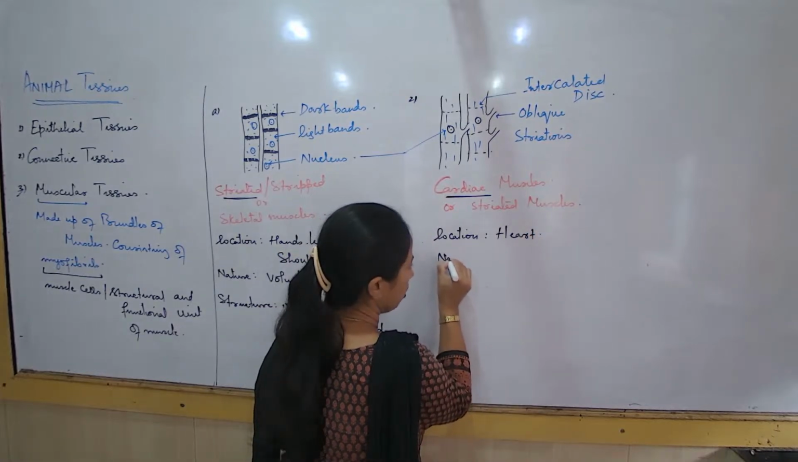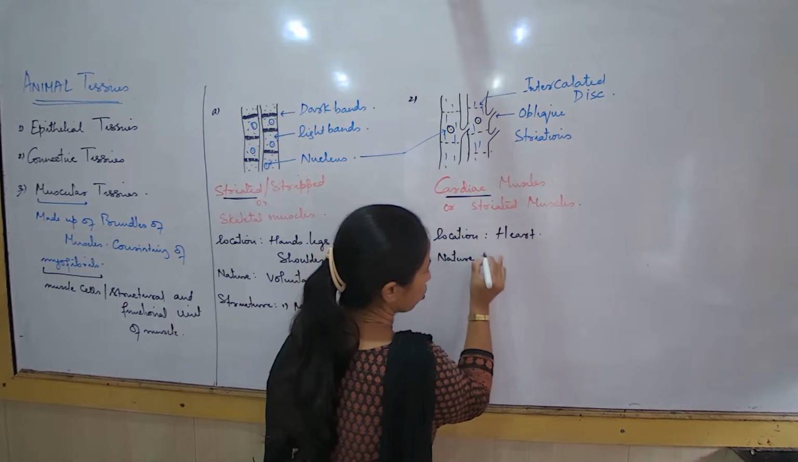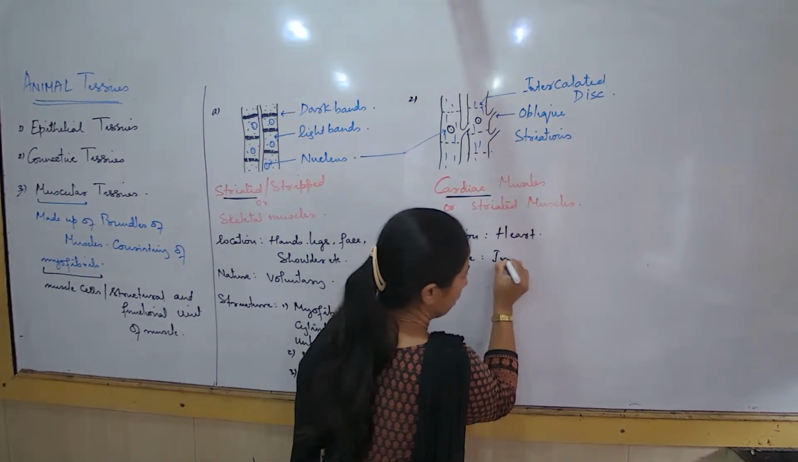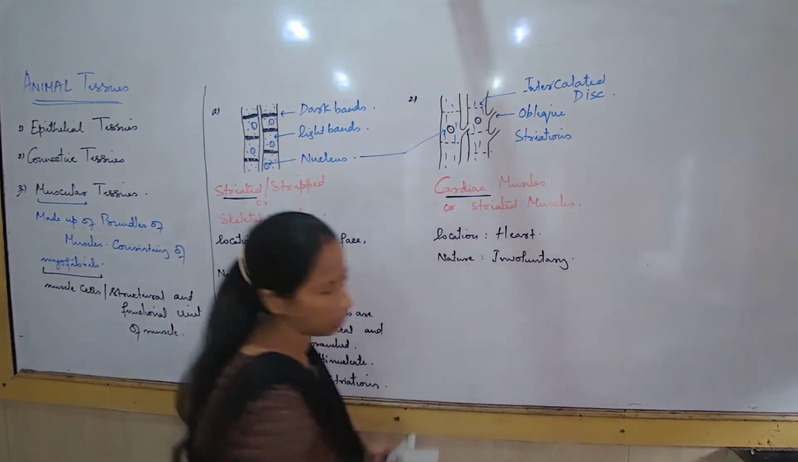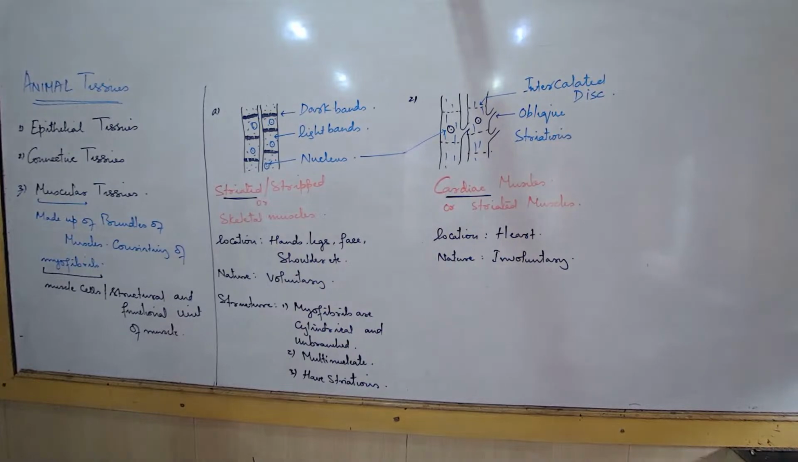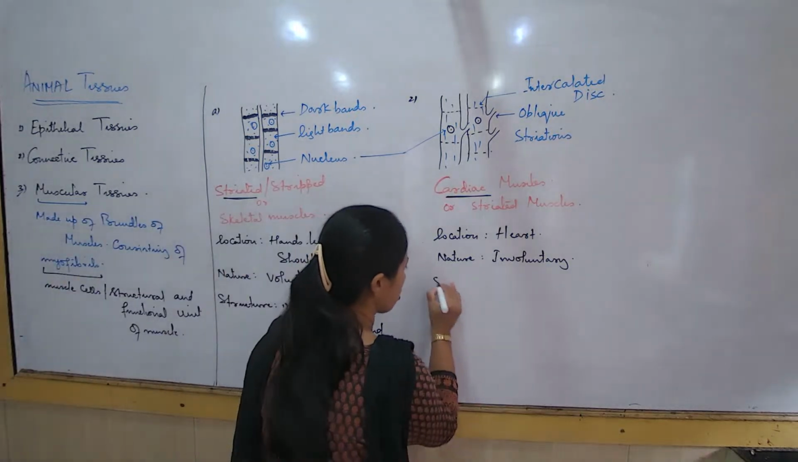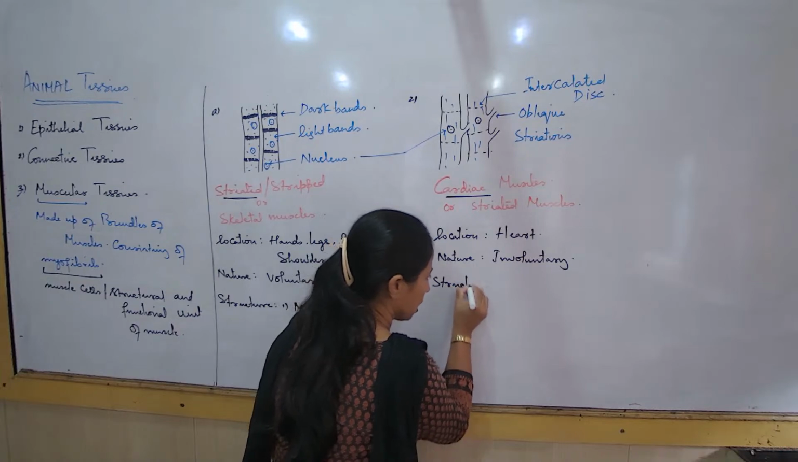What about the nature? Can we allow the heart to contract on our wish, on our will? No. So such type of muscles are known as involuntary. Can we regulate the beating of the heart? Can we regulate the movement of the blood from the heart? We cannot. So the process of contraction of the heart is not according to our wish or will. It will happen as per the need in the body. So now, nature is what? Involuntary. Let us talk about some structural features.